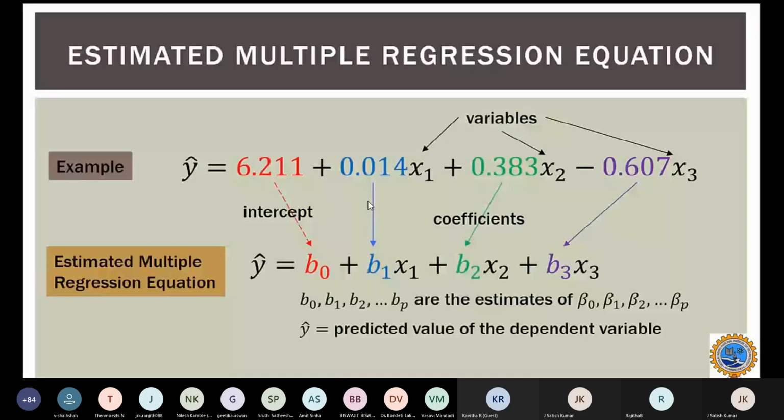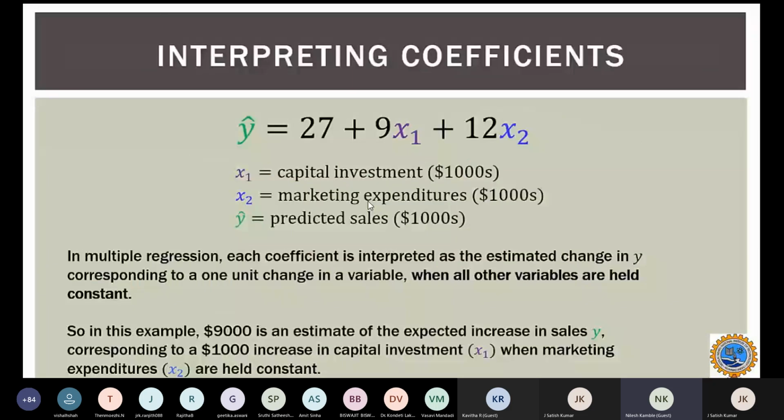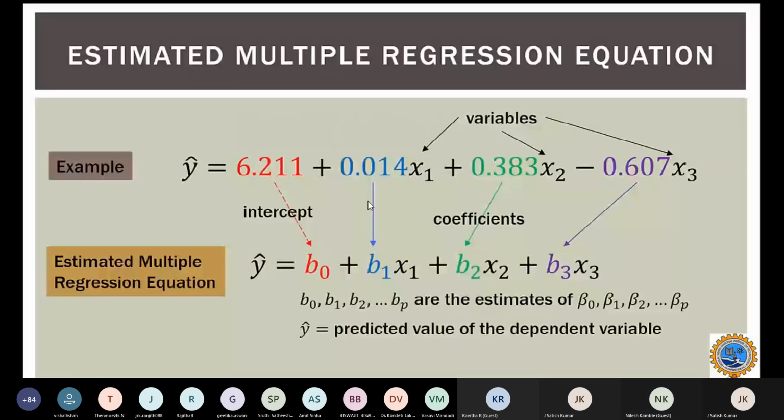Now, how are we going to analyze this if there are multiple variables? Sir, one question here. You mentioned b0 as a slope earlier, and now you're saying it's an intercept. Okay, my mistake. It is the intercept, not the slope. The slope would be for each parameter. The slope would be 0.014. The coefficients will be the slopes. I'm sorry, my mistake.